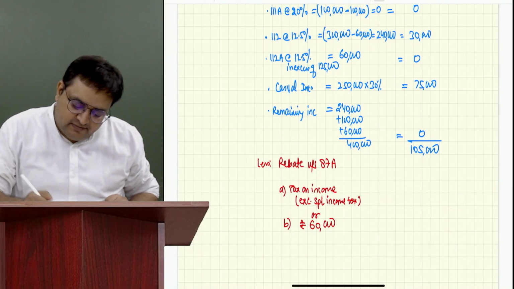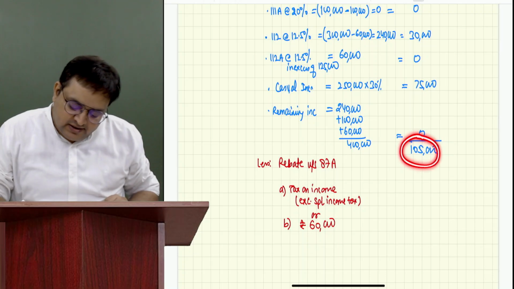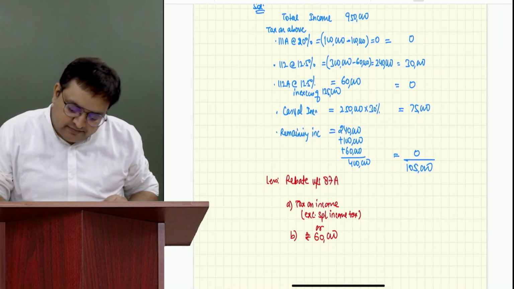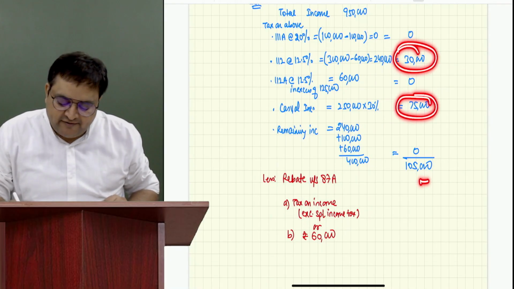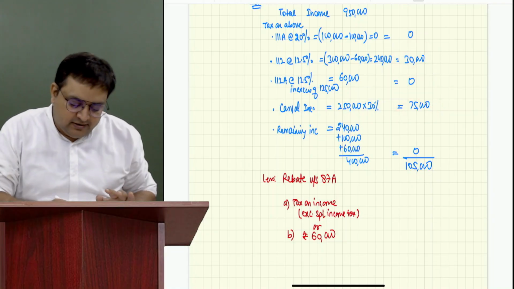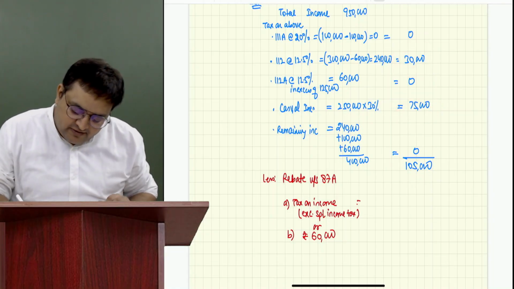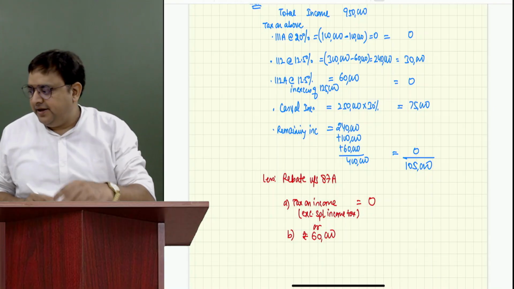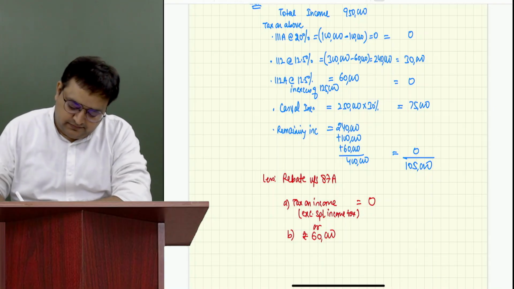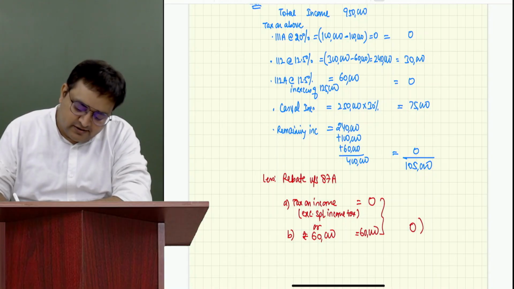So tax on income is 1,05,000, and we exclude special income tax. So 75,000 is special income, 30,000 is also special income. So 1,05,000 is all special income, so this tax on income will become 0. Any doubt over here? No, sir. Or 60,000, whichever is lower, 0 is lower.